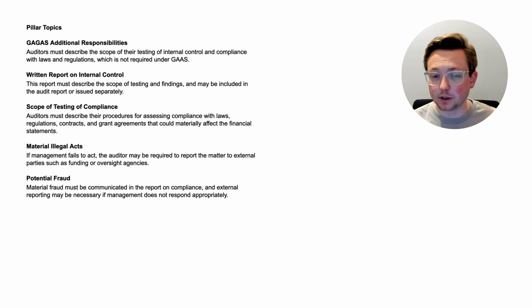If you forget everything else from this video, but you remember that those are the 2 additional responsibilities, that is the most important thing that you need to remember from this video: they have to include the scope of their testing of internal control and compliance with laws and regulations. Okay, let's go to the next one. They have to have a written report on internal control. This report must describe the scope of testing and findings and may be included in the audit report or issued separately.